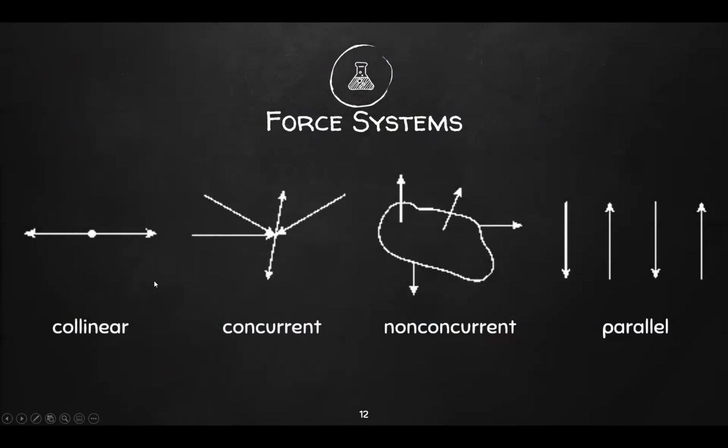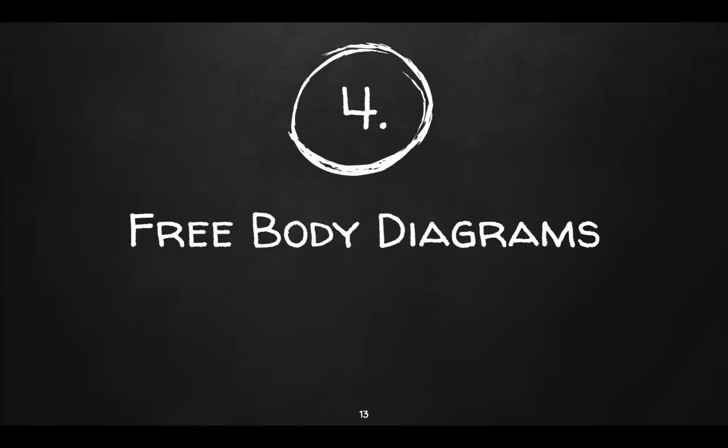Now let's take a sketch, or what we call a free body diagram, of those systems of forces. For collinear, along the same line. Concurrent, they intersect at a point. Non-concurrent, neither parallel nor concurrent. And then lastly, your parallel force system. So this is how you draw each, and we call this your free body diagram.